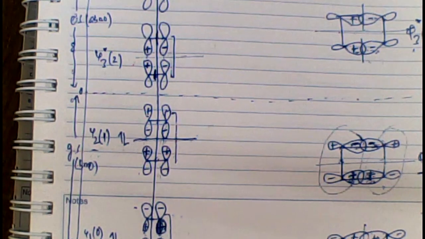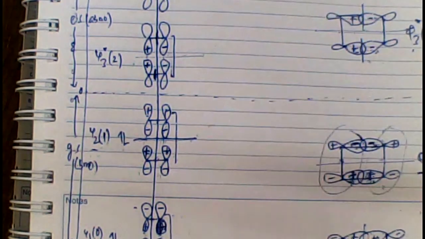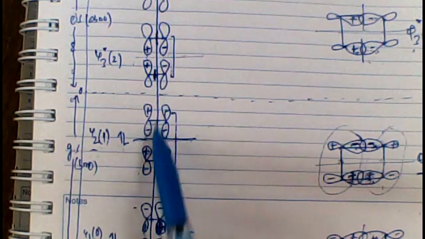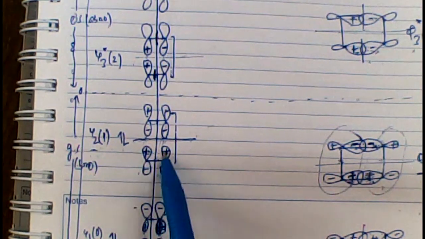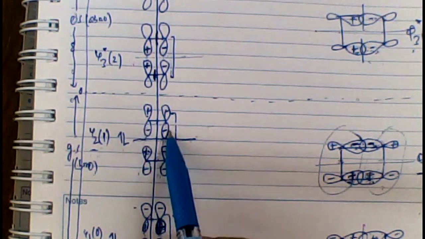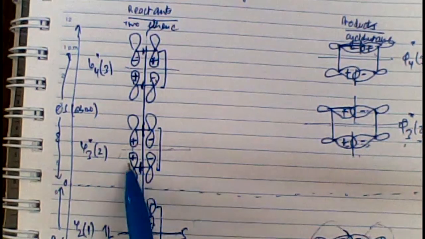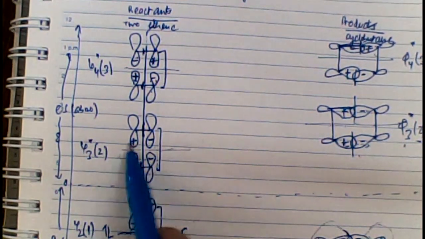And then comes the second orbital. Positive comes in front of positive, negative comes in front of negative. It is a symmetric orbital. Next, positive, negative, opposite signs, antisymmetric orbital. Okay. Positive, negative, positive, it is an antisymmetric orbital.